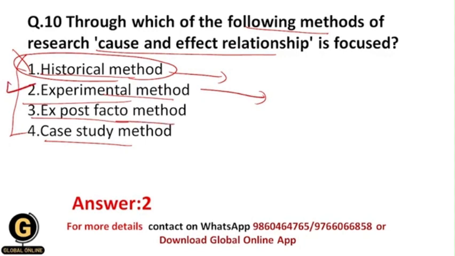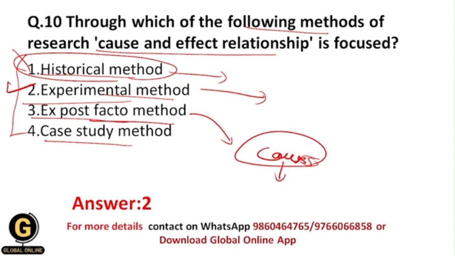Within the ex post facto method, we are going to study the causes of an event which has already happened in the recent past. Again here you are going to see the relationship between cause and effect variables, but here you can't manipulate the variables. The variables are not in your control because the incident occurred in the recent past. Okay, and that's why here your focus is not upon the cause and effect relationship only, but on other things as well.